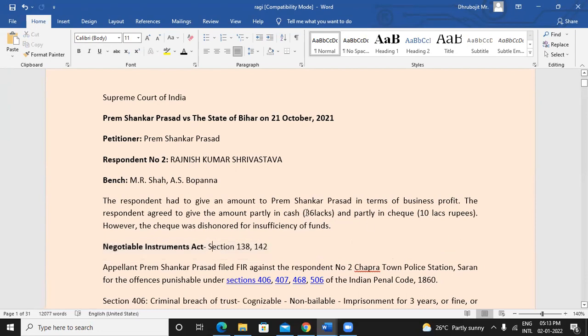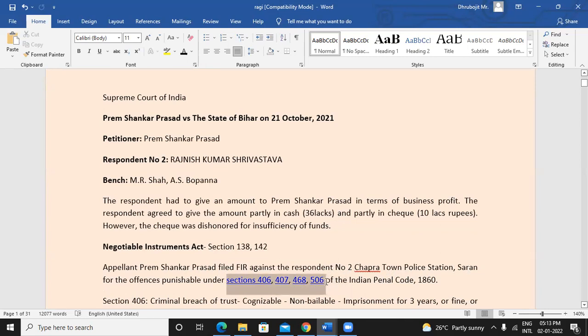This person gave 36 lakhs in cash, and for 10 lakhs rupees he gave a check that was dishonored because of insufficiency of funds. After that, Prem Shankar Prasad filed an FIR against respondent number 2 in Chapra police station, and these were the sections under which he had filed.